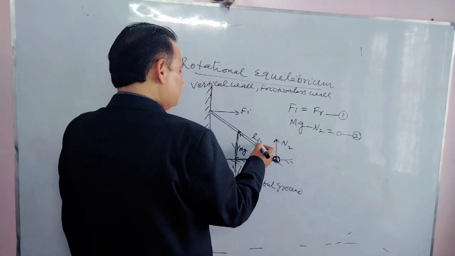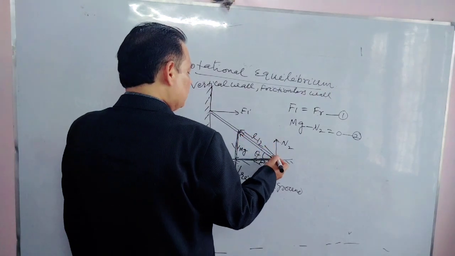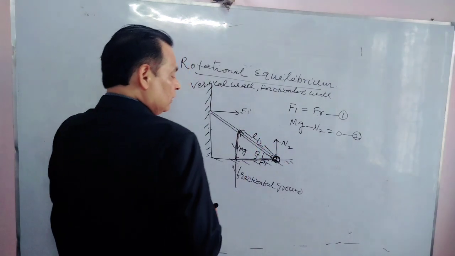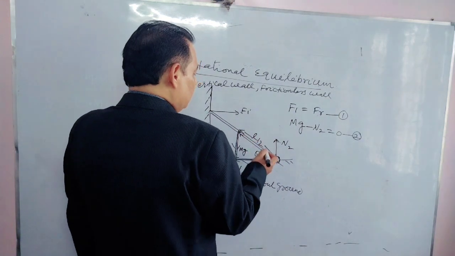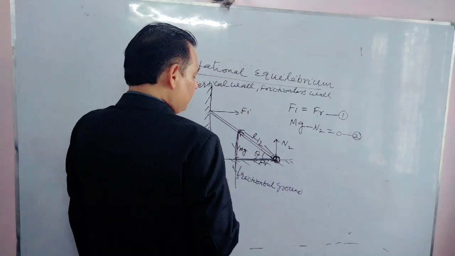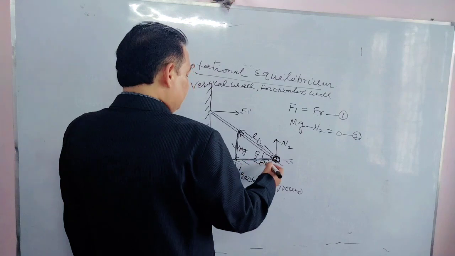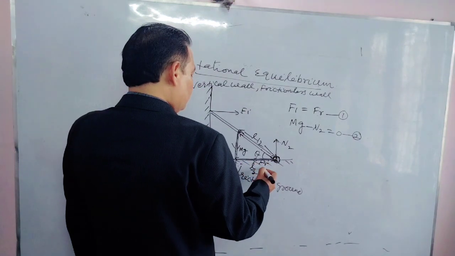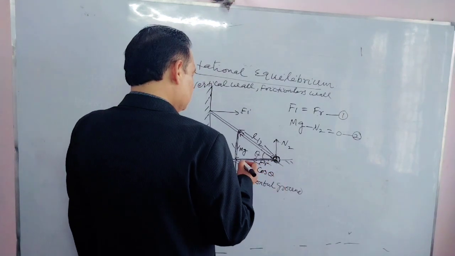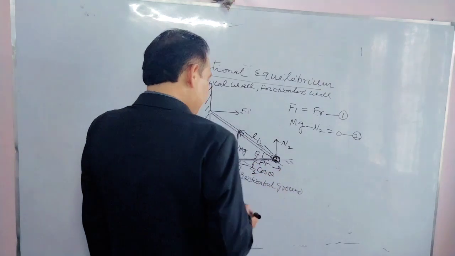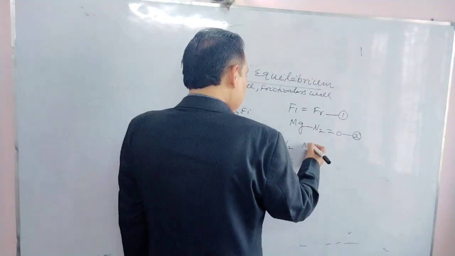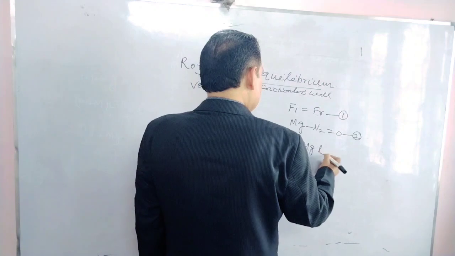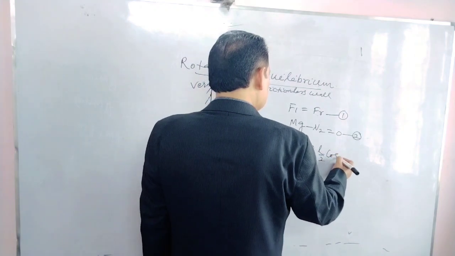If this one is L by 2, because uniform rod has center of mass at midpoint, its length is L, so this is L by 2, then this distance will be L by 2 cos theta. And we will have here torque of mg, L by 2 cos theta.